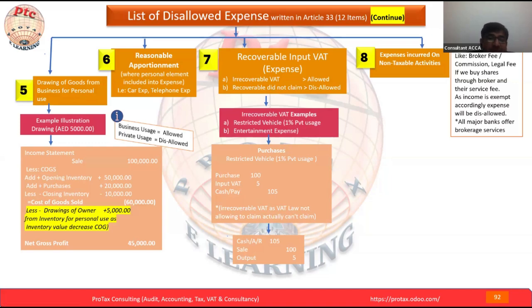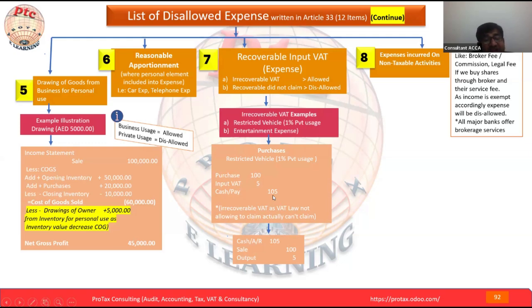But the bookkeeper, instead of making the entry purchase 100 and VAT 5 and cash 105, put cash 105 and purchase 105. He did not record the input VAT. By mistake, he put the input VAT also as a purchase cost. He increased the purchase cost.